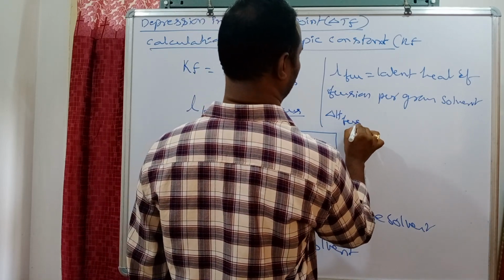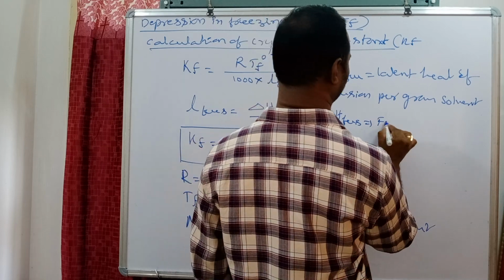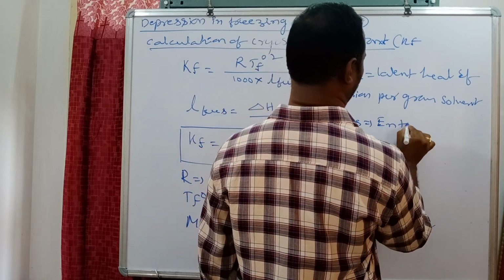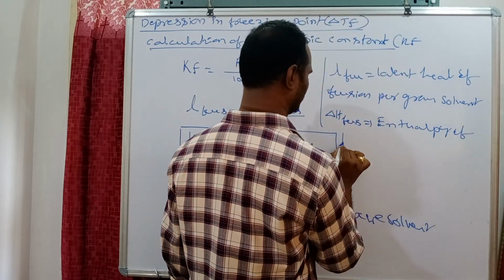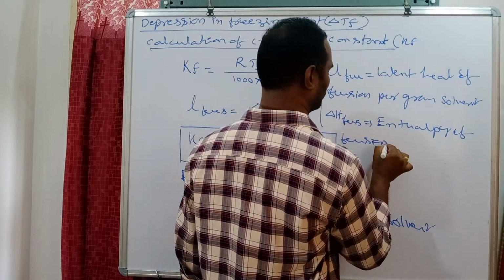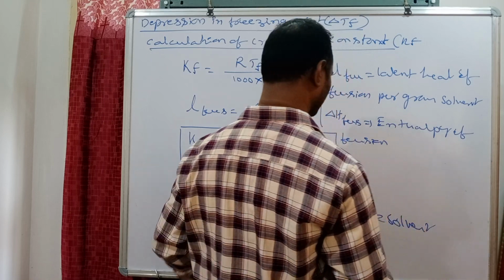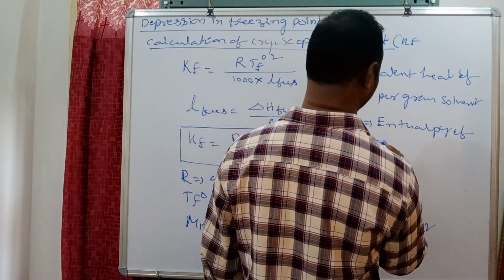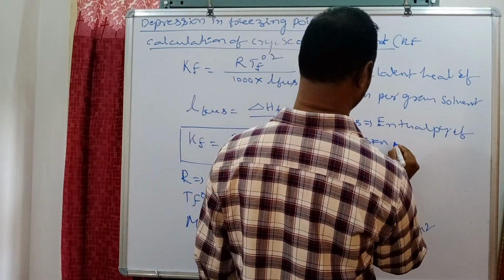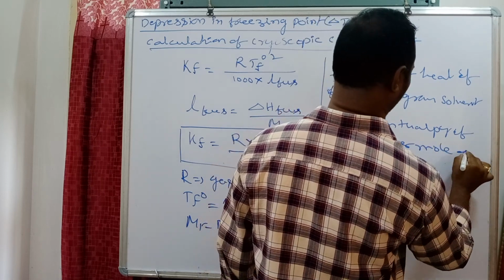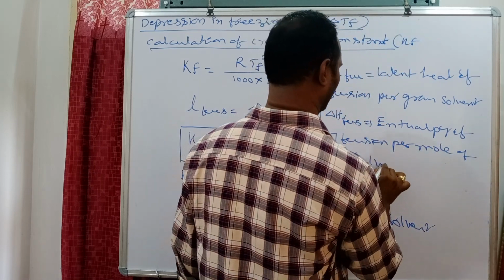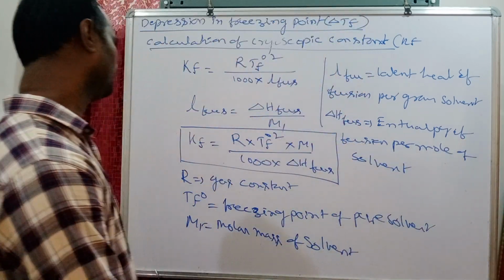Delta H fusion is the enthalpy of fusion per mole of solvent.